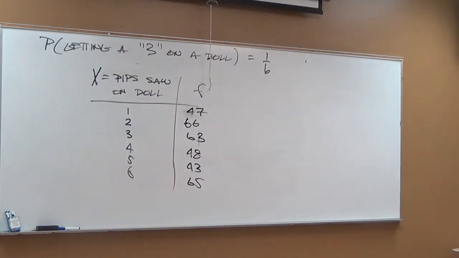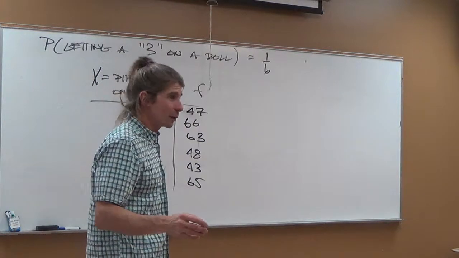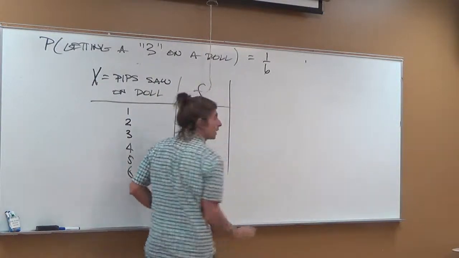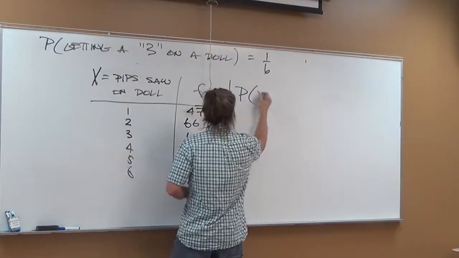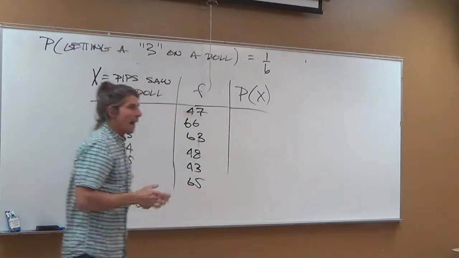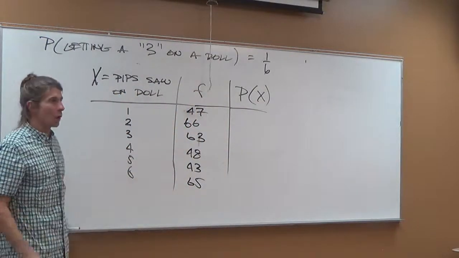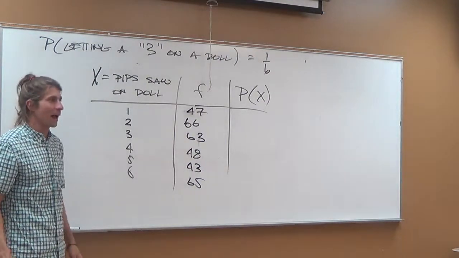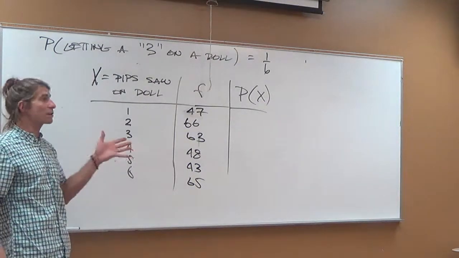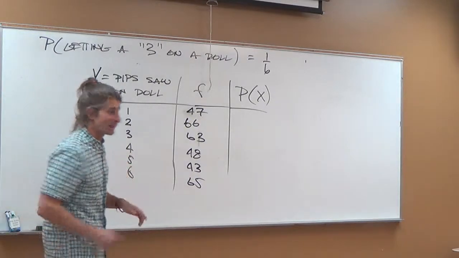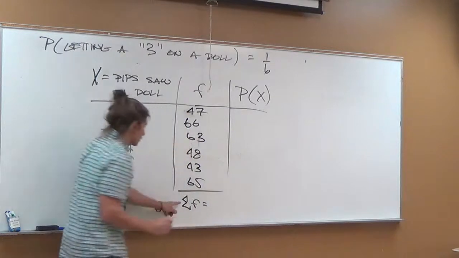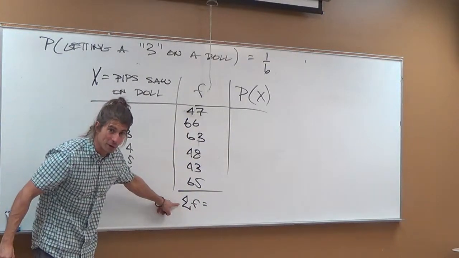Anybody else holding out? Speak now or forever lose your data. We good? All right, you ready? That's weird. Good. Hold that thought. Let's do the probabilities empirically based on this data. What's the sum? I don't know. That's what to figure out, right? We have to figure out how many trials we saw. That's a great question, Benji. So the first thing we have to do is sum the frequency. I'm going to use a Greek letter here.